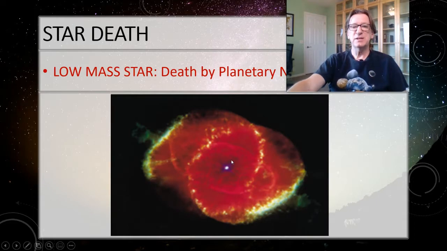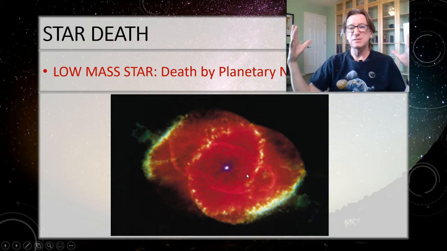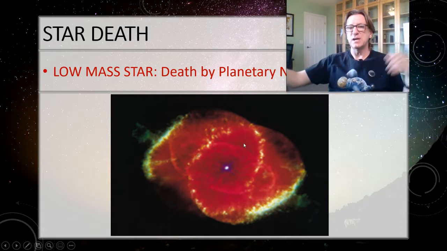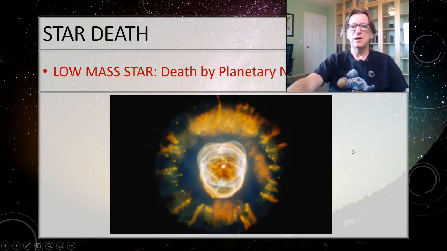Here are some pictures of some planetary nebulae. They don't necessarily blossom out in this perfect ring like you've seen before. It just kind of depends upon what's going on, the convection currents and everything that's in the star itself. Here's the white dwarf. This is the envelope of the star. And keep in mind, this is not a violent thing. It's a puff as it moves out into space. A lot of the pretty pictures that you see are actually of planetary nebulae because they make such interesting patterns and colors.